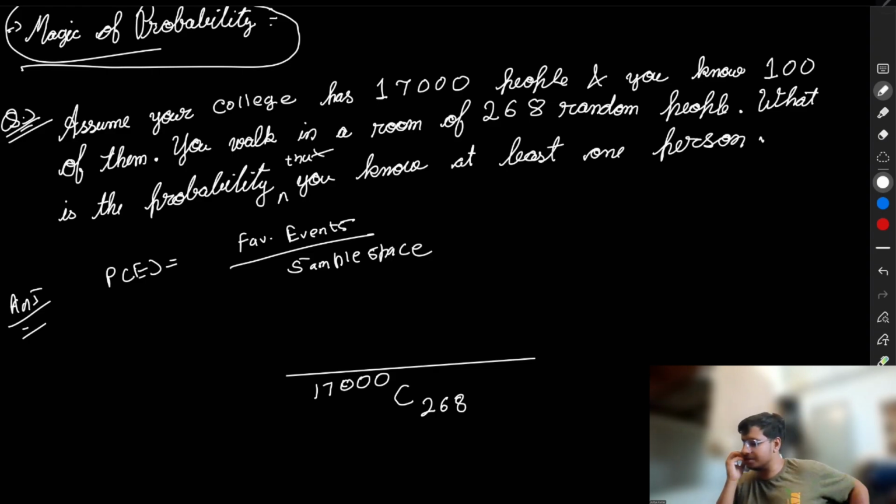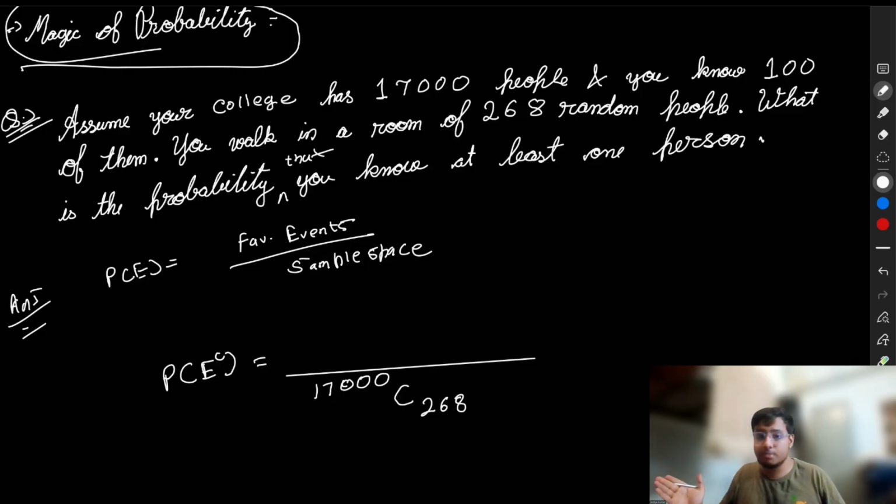Now what are the favorable events? It is very difficult to find the favorable events. But if we try to find the unfavorable events, it is very easy. Let me tell you how. Let's read this question once again and put more emphasis on it. Assume your college has 17,000 people and you know 100 of them. You walk into a room of 268 random people. What is the probability that you know at least one person?